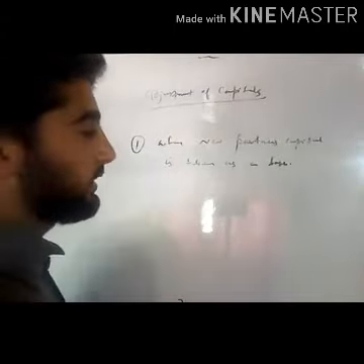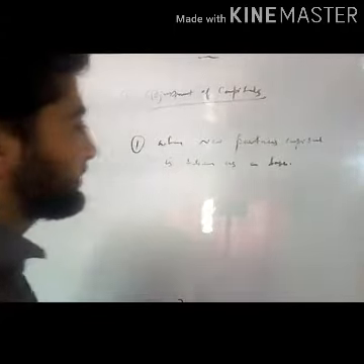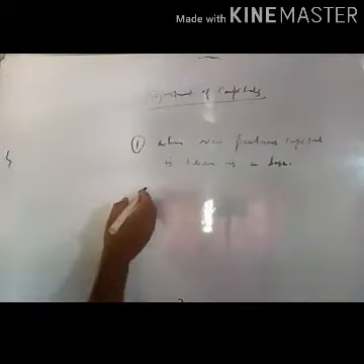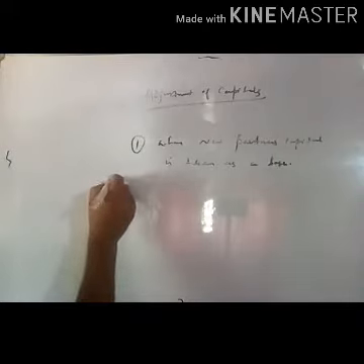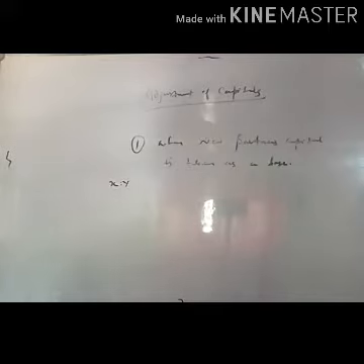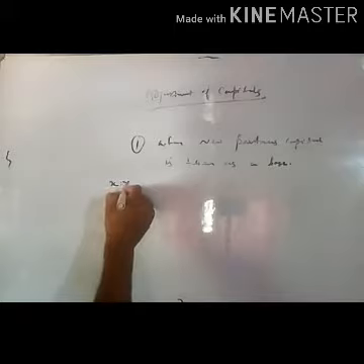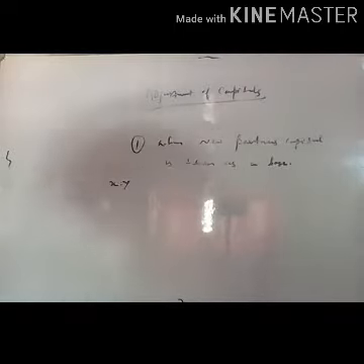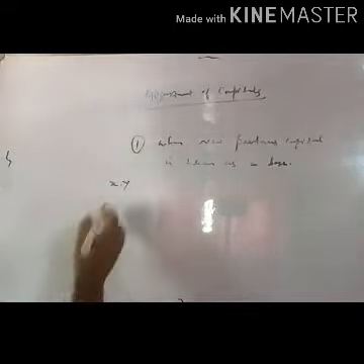How we do that? Let us do it here. For example, there were two partners, X and Y, and the ratio between them was 2:1.